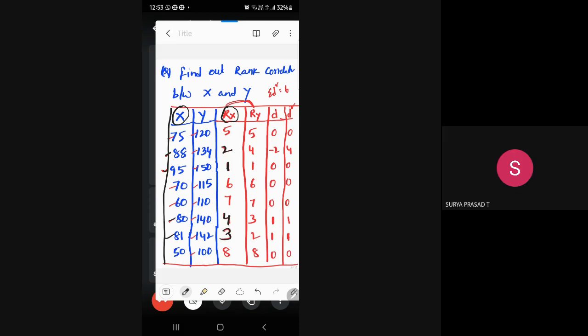Sir, one small doubt. R1 is taken in reference of X. The corresponding value will automatically become Y1, sir.